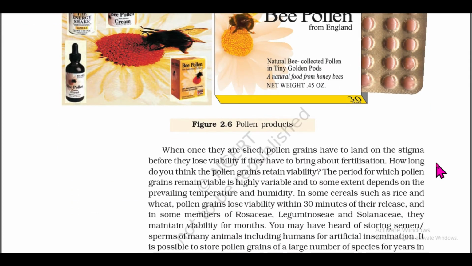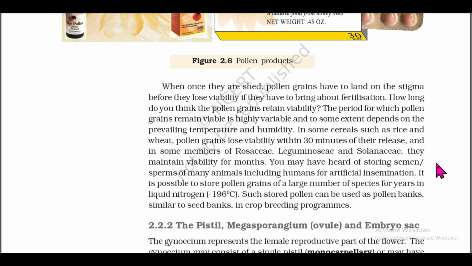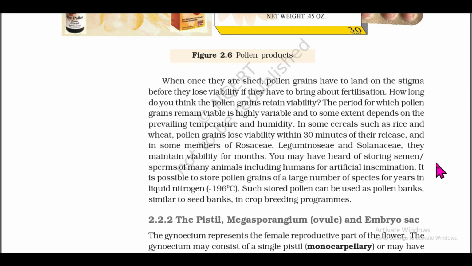When once they are shed, pollen grains have to land on the stigma before they lose viability if they have to bring about fertilization. How long do you think the pollen grains retain viability? The period for which pollen grains remain viable is highly variable and to some extent depends on the prevailing temperature and humidity. In some cereals such as rice and wheat, pollen grains lose viability within 30 minutes of their release, and in some members of Rosaceae, Leguminosae and Solanaceae, they maintain viability for months.